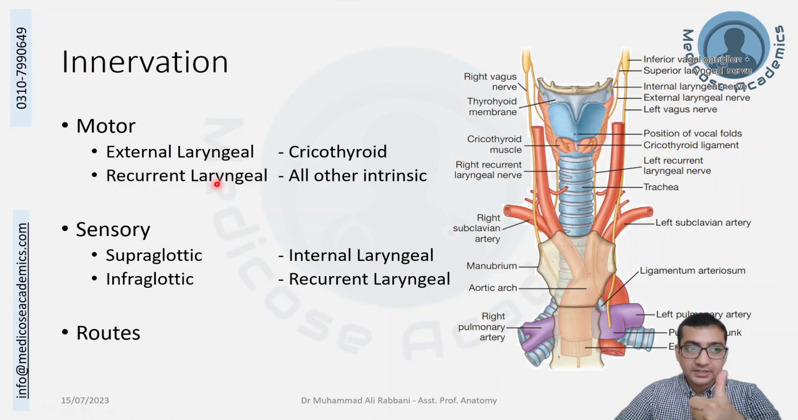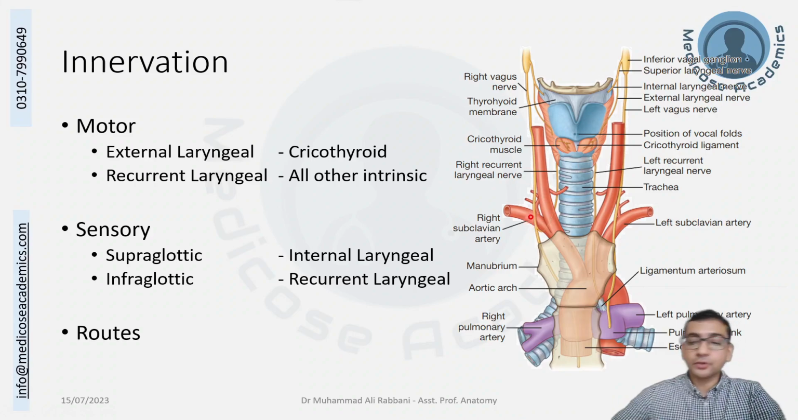nerve except one muscle, the cricothyroid muscle. Sensory supply: the upper half of the larynx above the vocal cords is supplied by the branch of the superior laryngeal nerve that is going inside, so it is the internal laryngeal nerve. And the external one was going to supply the cricothyroid muscle. And the nerve supplying all of the lower part is the recurrent laryngeal nerve.